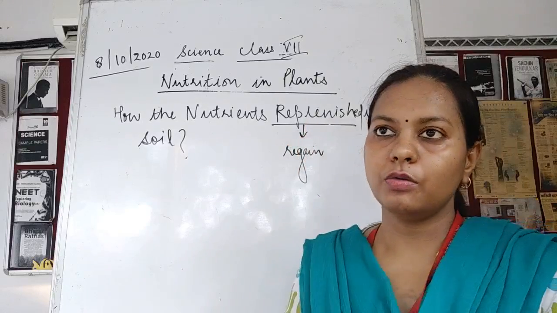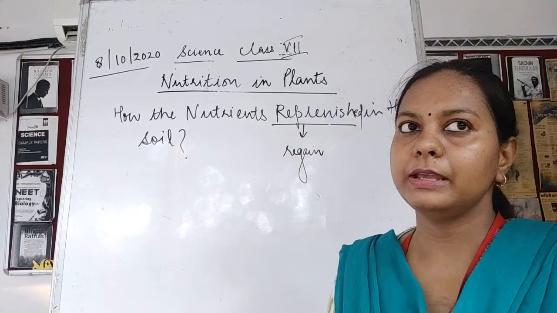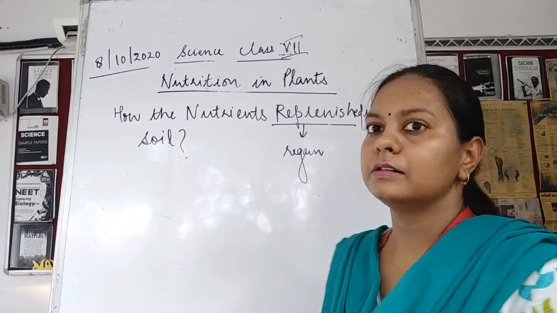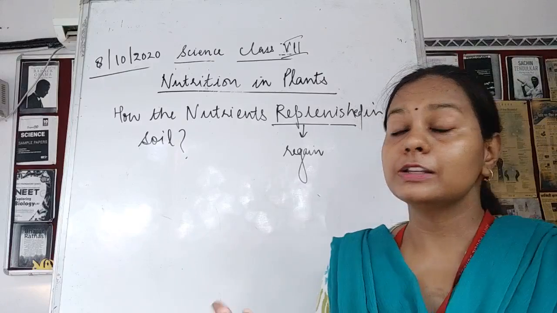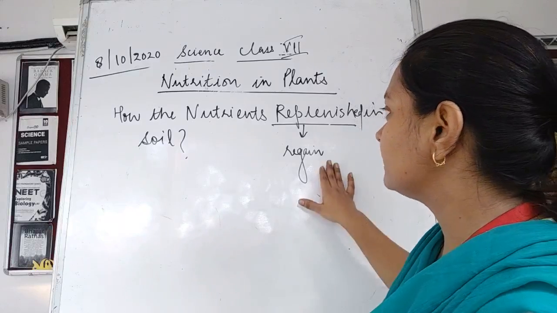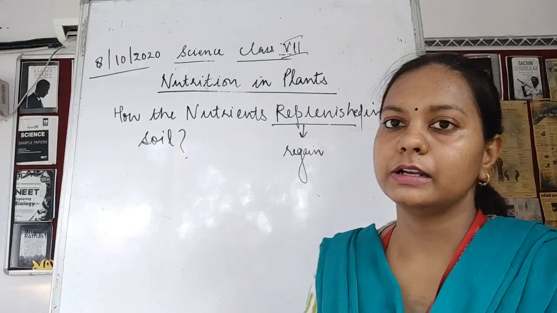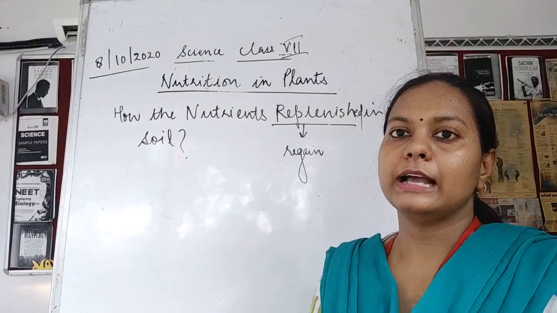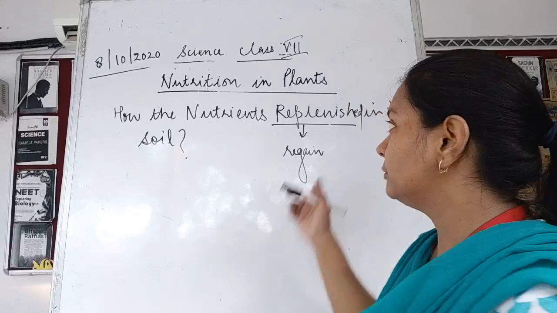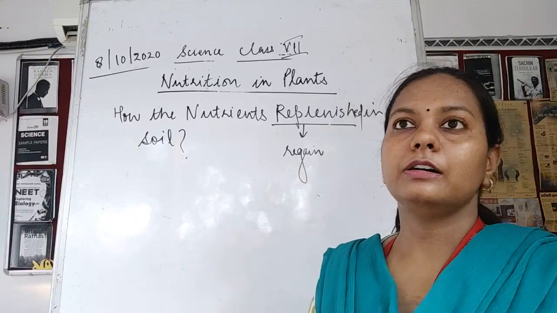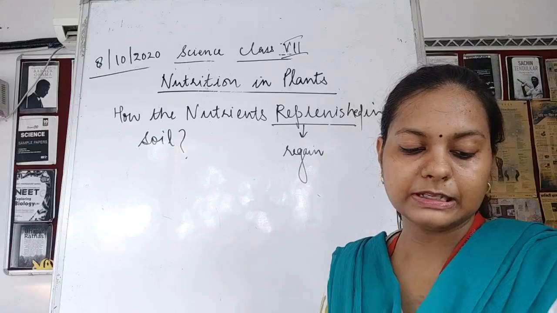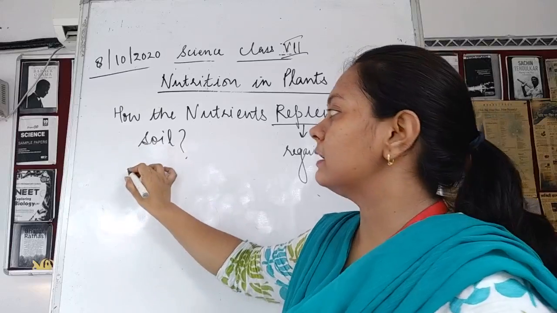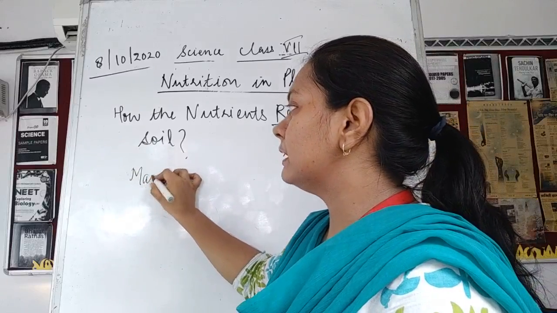Once the nutrients are over, how are the nutrients synthesized and made present in the soil again? It is regained with the help of certain processes, which is said to be replenishment. Here, in the soil, we have seen that farmers spread manures and fertilizers. So it's very simple, the answer to this question is manures and fertilizers.